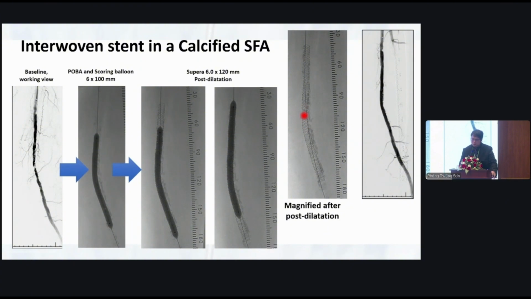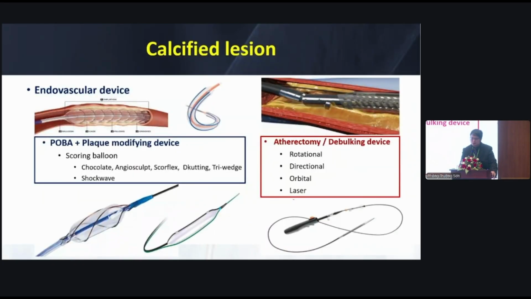The next devices for the calcified lesion include the specialty balloon, scoring balloon, and atherectomy debulking device. In Thailand, we use both devices.